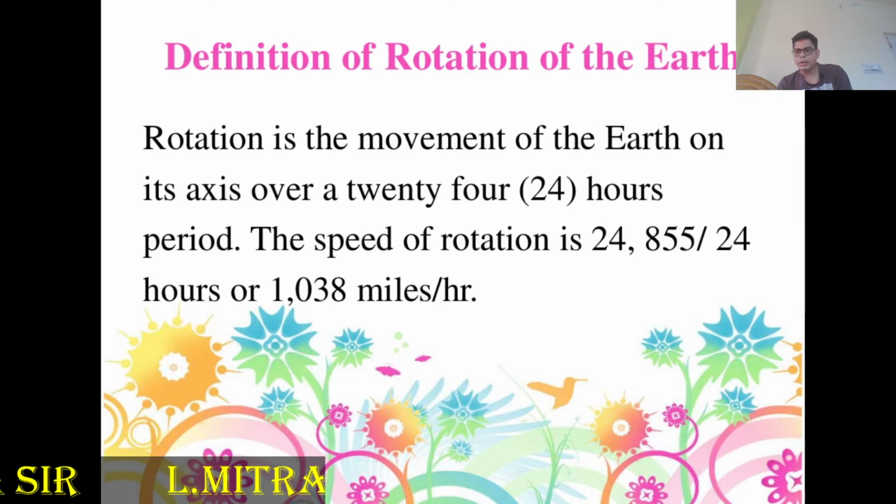So this is the movement of the earth on its own axis. You have to understand this.